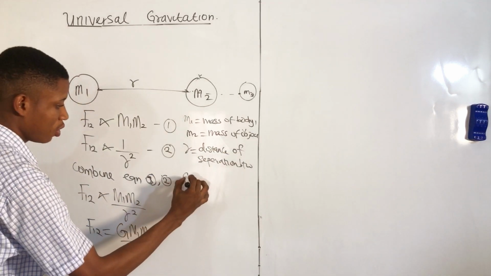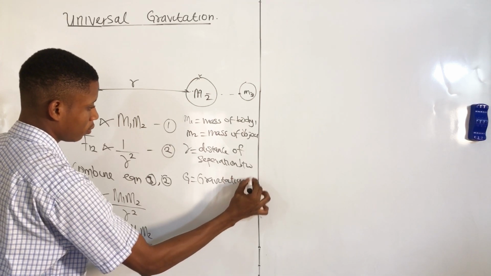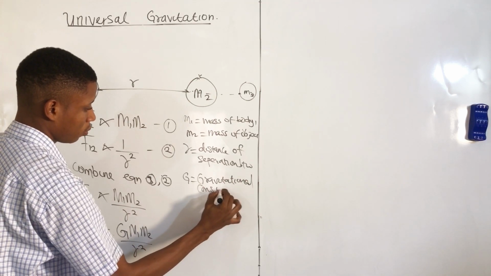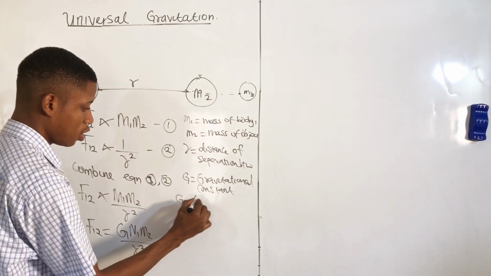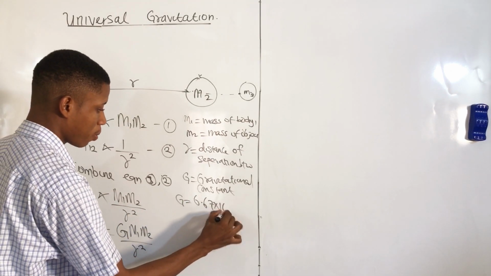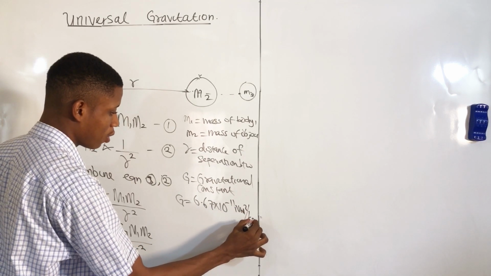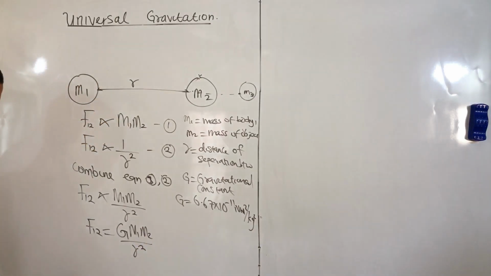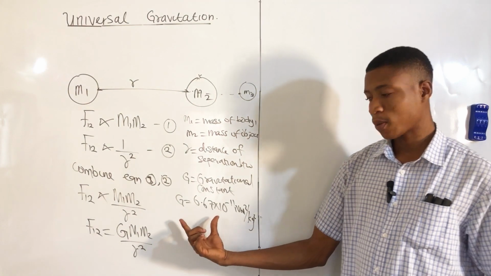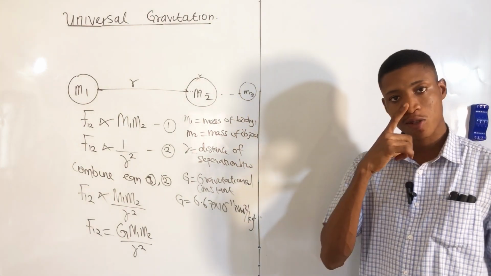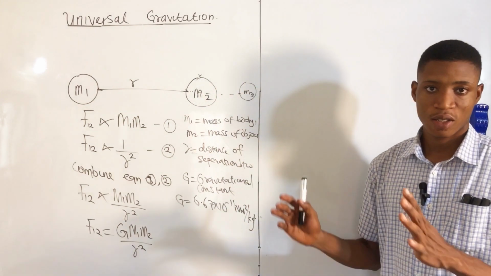And take note, G is the gravitational constant, which experimentally is found to be 6.67 times 10 raised to the power negative 11 Newton meter square per kilogram square. So of course, this is the concept. You can make use of dimensional analysis to check the unit of the value of the gravitational constant. So that is the concept of gravitation.